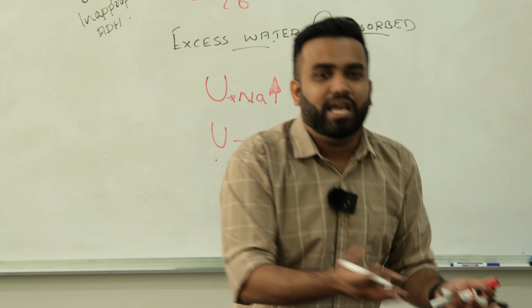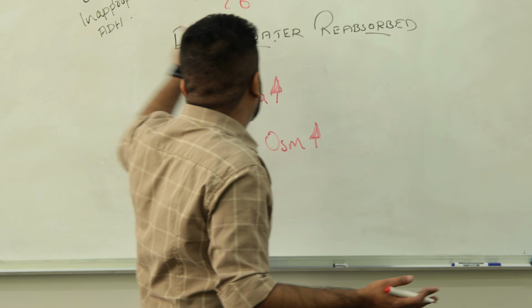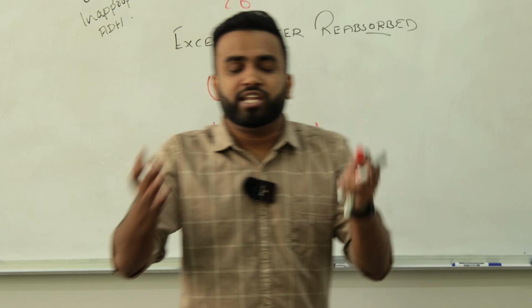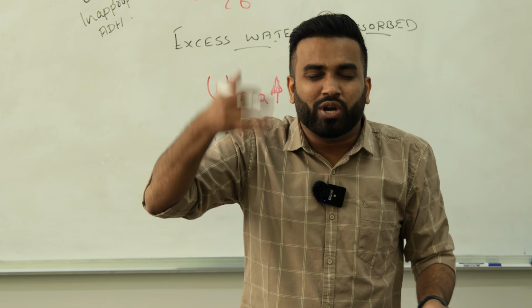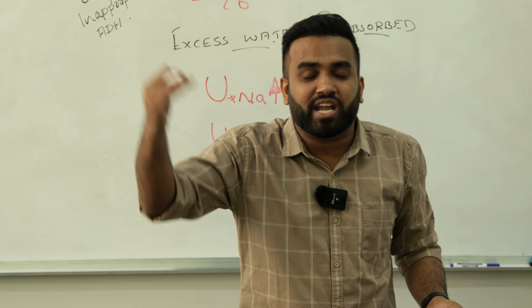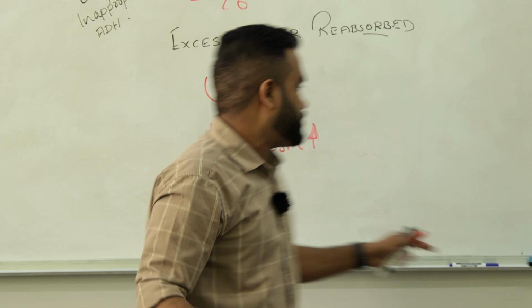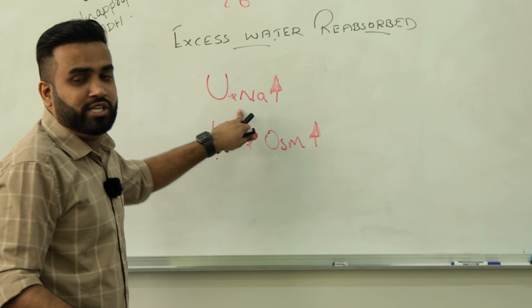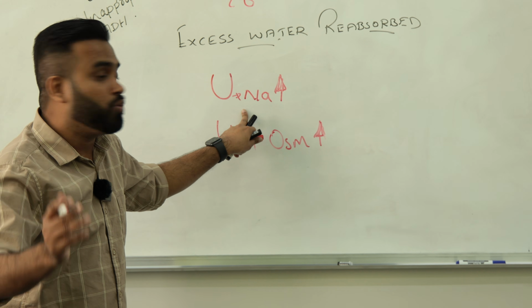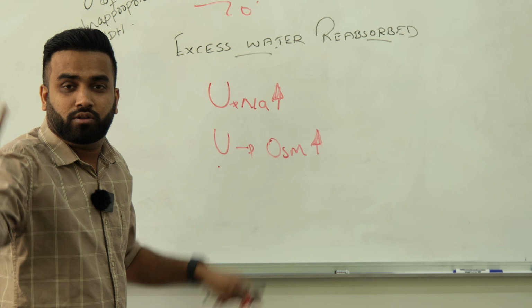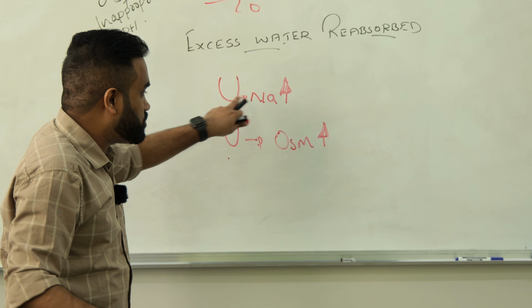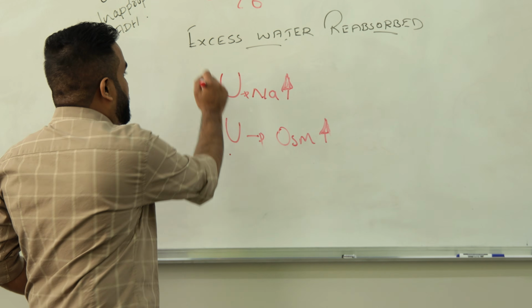Already in our kidney, all the water is reabsorbed by vasopressin, so there is no water in the urine. The urine is completely concentrated now, so the urine has more thirst. So osmolarity is high, but the urine is losing sodium because aldosterone is not working. So sodium in the urine is going out. We are losing sodium through urine, and the osmolarity of urine is very high.